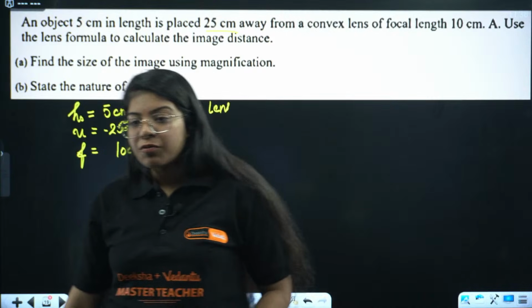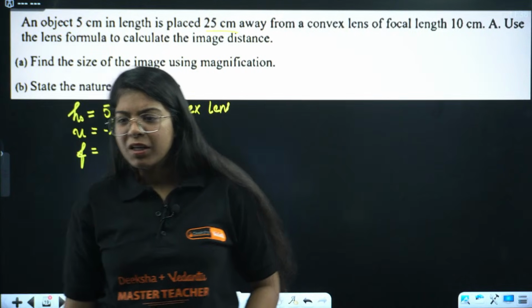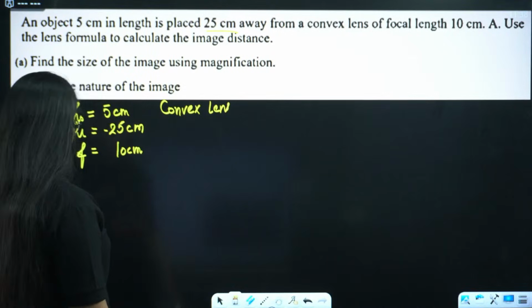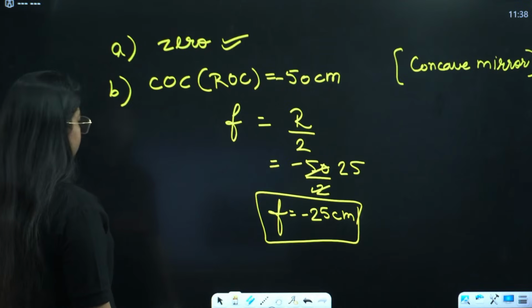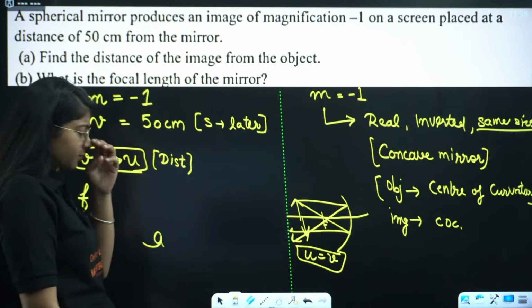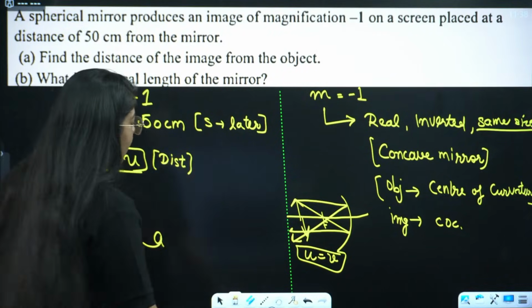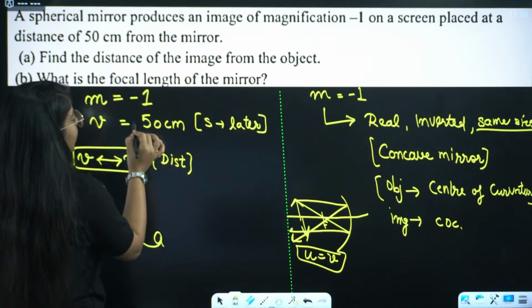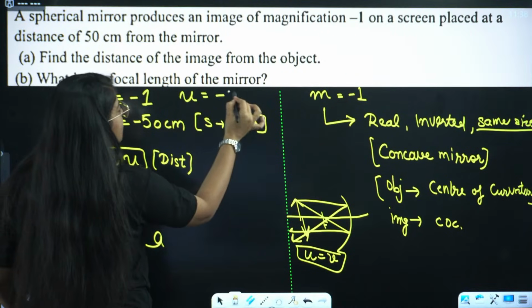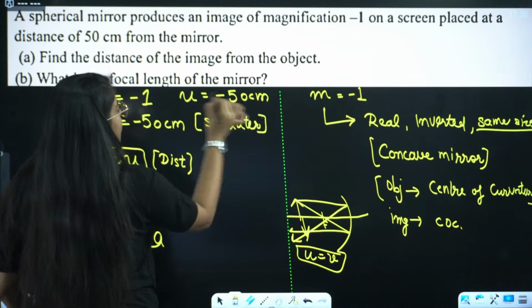Okay, the focal length. Ma'am, if we use the mirror formula, then my answer is 0. In which case, Shivani? How do you use the mirror formula? No, see, in this both will be negative. U will be negative and v will also be minus 50 centimeter. Take the signs very carefully.